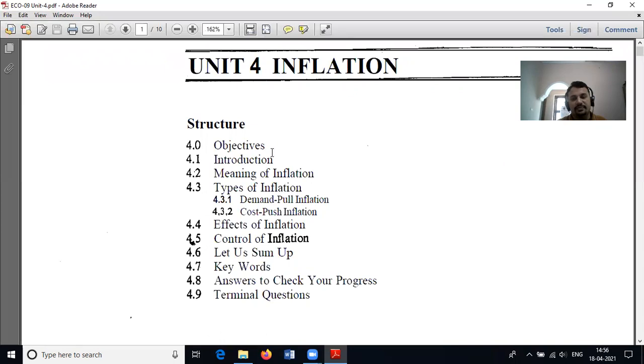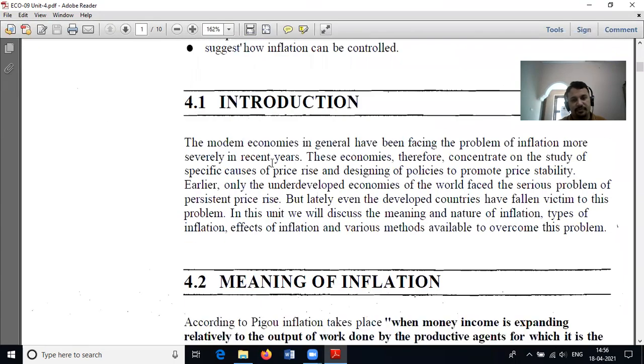The next unit is about inflation. As we know, inflation is a rise in prices. Nowadays, we are living in an era of huge inflation occurring in our country. Basically, it is related to petroleum prices. If the prices of petroleum products are increasing day by day, it will directly reflect in our goods and services. So we cannot avoid the influence of inflation in our day-to-day life.